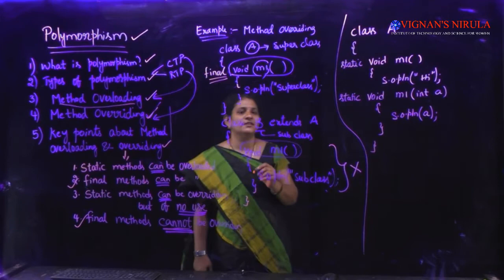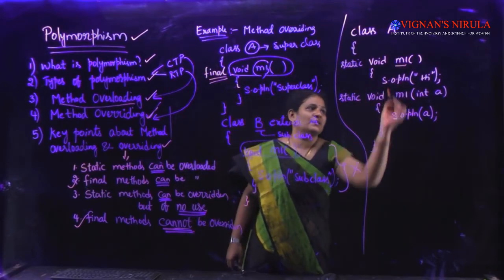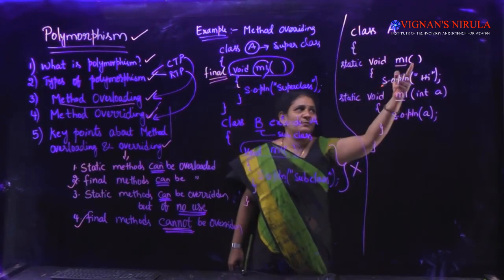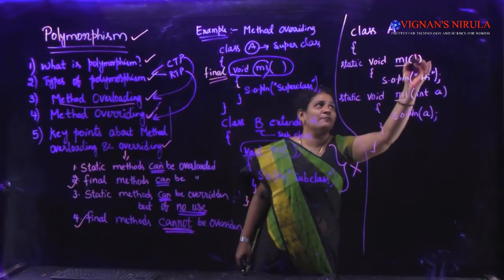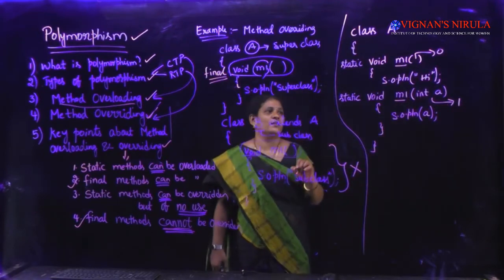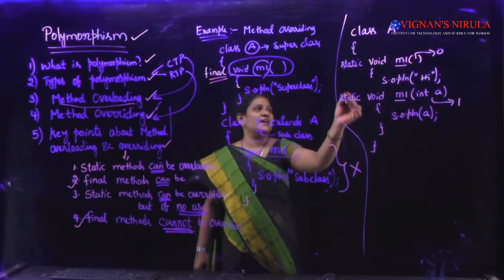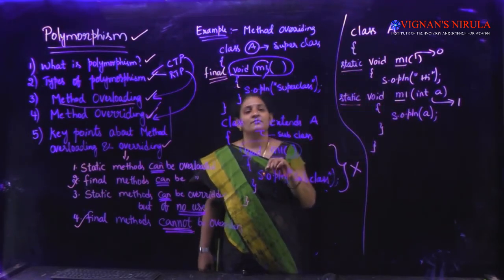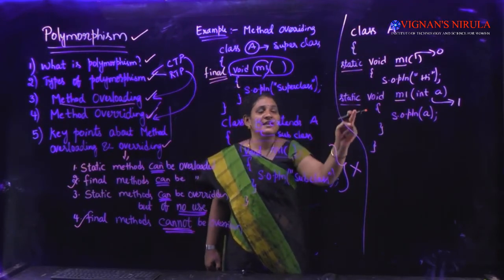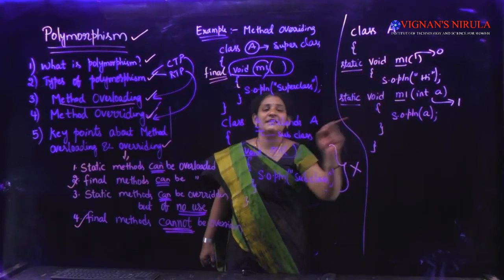What is the method overloading definition? The method name should be the same, and what should differ? The type of the parameters or the number of parameters. Here the number of parameters is 0. Here the number of parameters is 1. These M1 methods are not instance methods, but static methods, and I have overloaded the static members here.